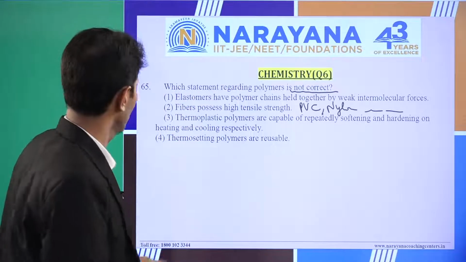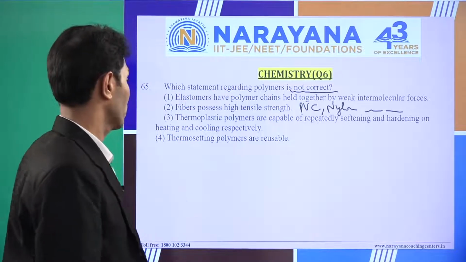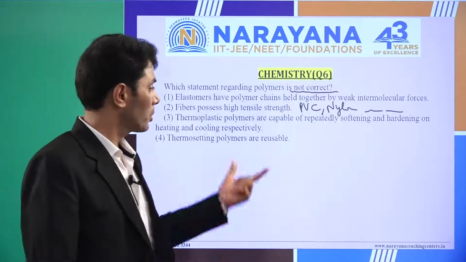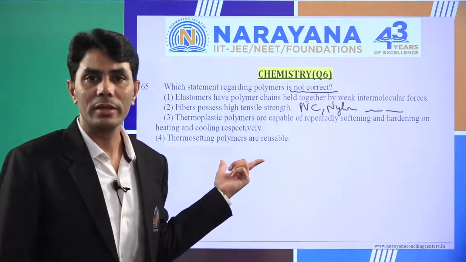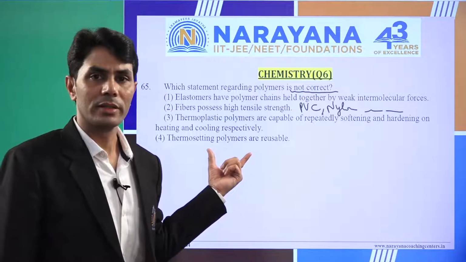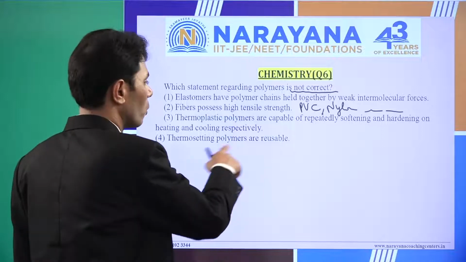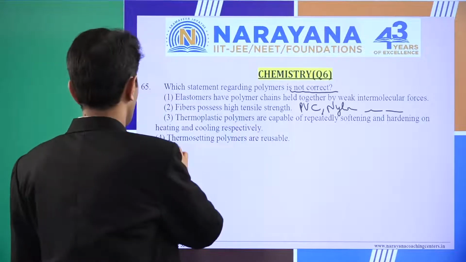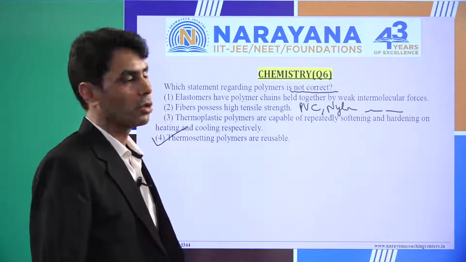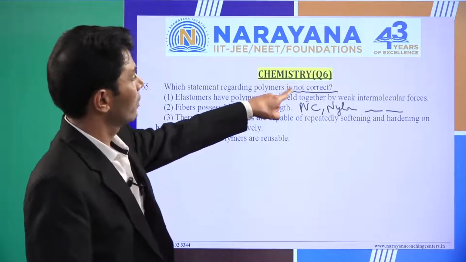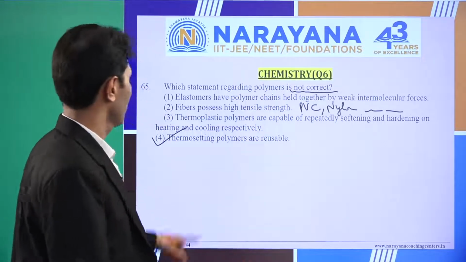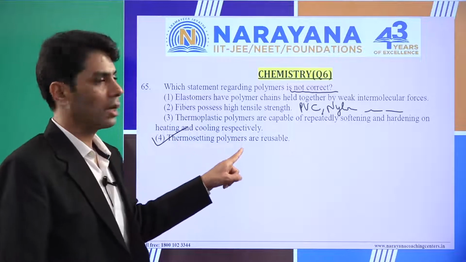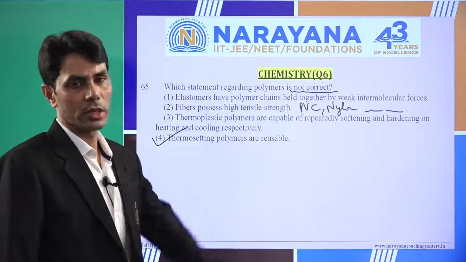We are supposed to find out the incorrect one. Thermosetting plastic polymers are reusable? No, just like bakelite. We cannot reuse bakelite. So these are not reusable. Which one is the incorrect statement? The incorrect one is that thermosetting polymers are reusable. No, those are not. Okay.